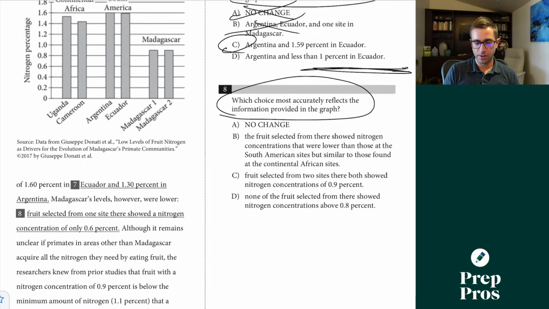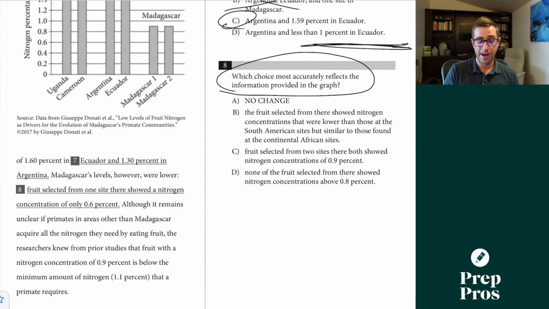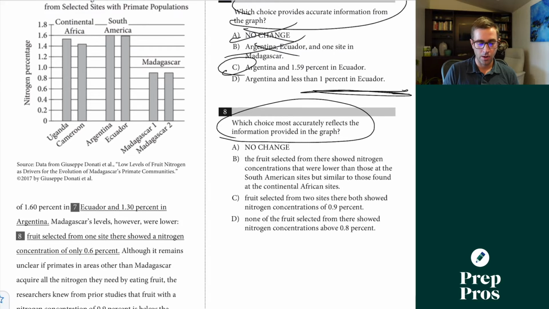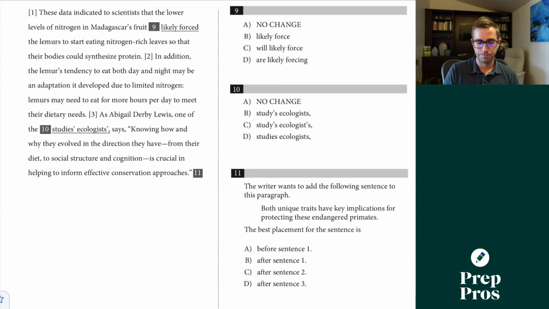Which choice most accurately reflects information provided in the graph? Madagascar's levels, however, were lower. Fruit selected from one site showed nitrogen concentration of only 0.6. Well, nothing's at 0.6, so I can get rid of A. The fruit selected from there showed nitrogen concentrations that were lower than those in South America, but similar to those in Africa. Well, that's really clear for us to see that's not right. Fruit selected from two sites there both showed nitrogen concentrations of 0.9. Well, that's going to be true, so we can pick C here and move on.